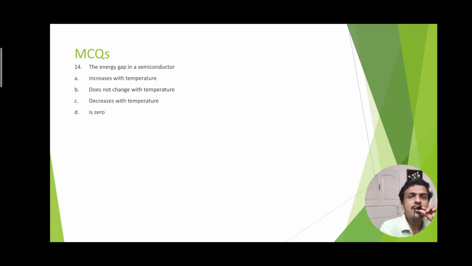The next question: the energy gap in a semiconductor increases with temperature, does not change with temperature, or decreases with temperature. Option C is the correct answer, because the more the energy gap, the less the conductivity.